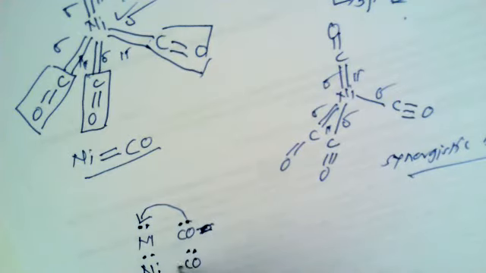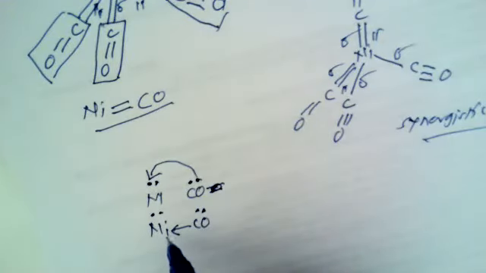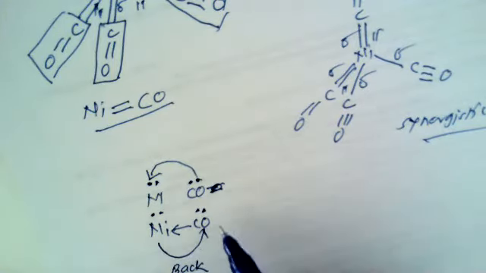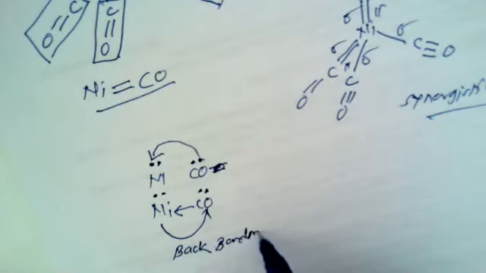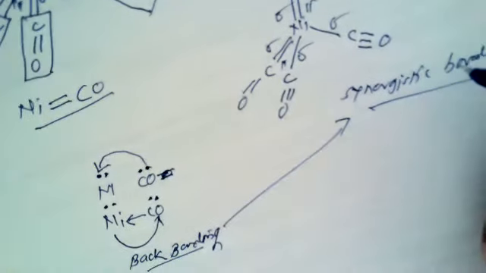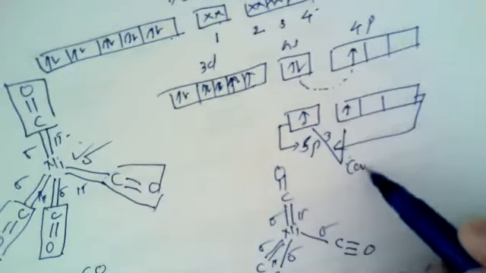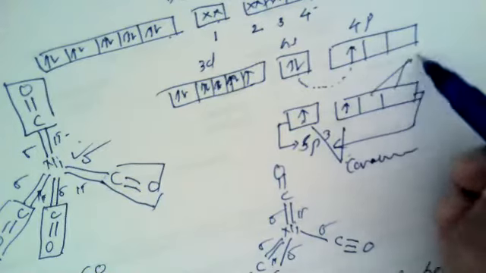So when the carbonyl groups give their electrons, that is 4 electron pairs donated by the carbonyl groups, there is an accumulation of negative charge over the metal atom. In order to maintain the electrical neutrality of the system, the metal also gives its electrons to carbonyl, and this donation of electrons by the metal to carbonyl groups is known as back bonding, and this back bonding is also referred to as a synergistic effect. That means here these can form the covalent bonds and these can form the coordinate bonds.